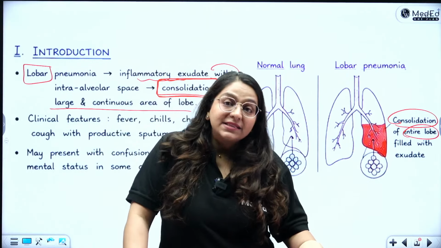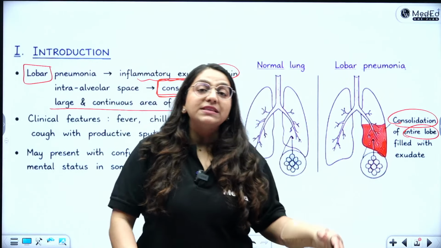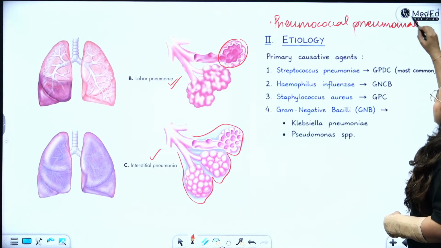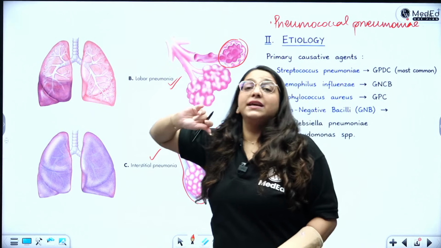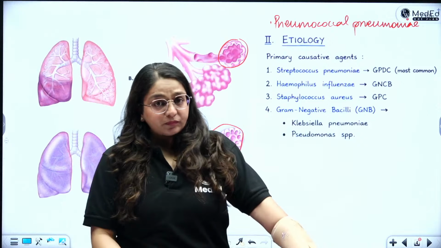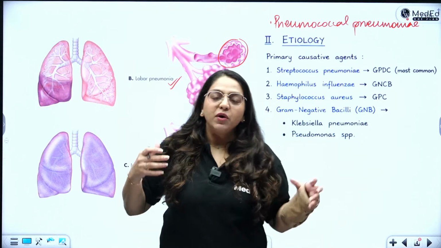What they can ask as a short note is the specific agents. So, you know the etiology of lobar pneumonia is all of these bacteria. If they want to specifically ask you about, let's say, pneumococcal pneumonia, then okay, maybe it can be asked as a short note. Otherwise, it will always come as a long essay type or long clinical case based question. So what case you will get, what will be the presentation?